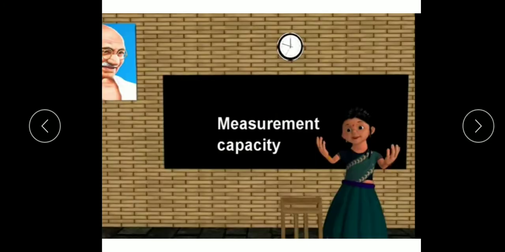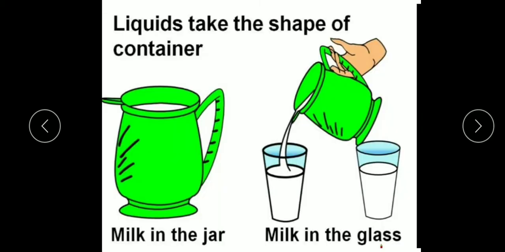Children, today we will learn about measurement of capacity. Measurements are used daily in our life. You already know that water, milk, and oil are liquids. Liquids do not have any shape or size and they take the shape of the container. Like when milk from the jar is poured into the glass, the milk takes the shape of the container.